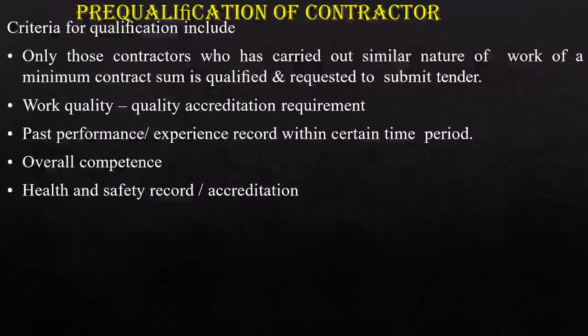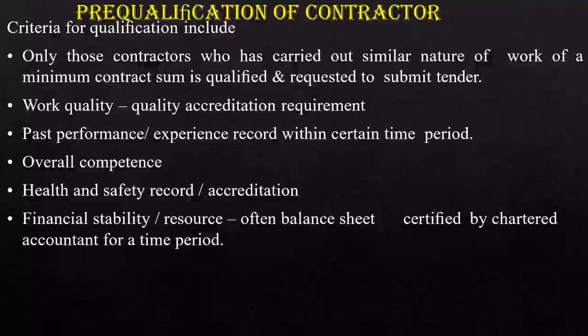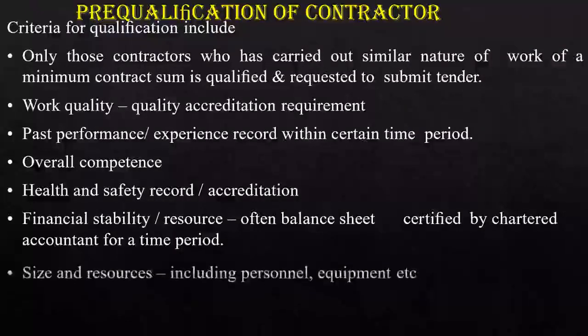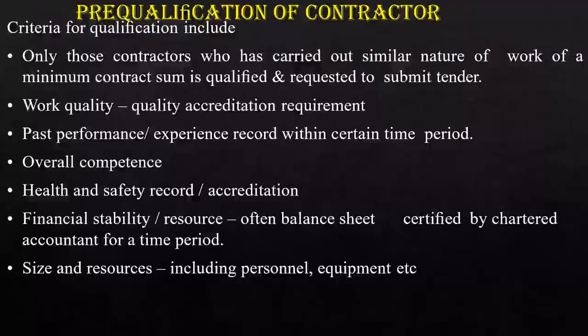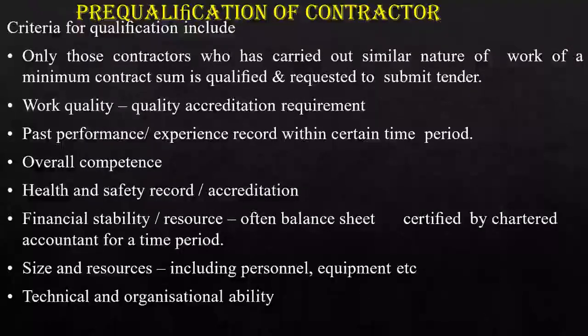He should ensure the safety and health measures. Safety requirements we have already studied in our previous module. Then his financial stability should be checked. And the size and the resources, including the personnel and equipment, which he can afford, should be confirmed.